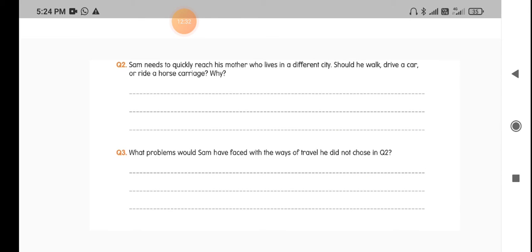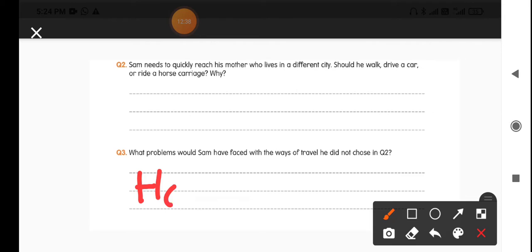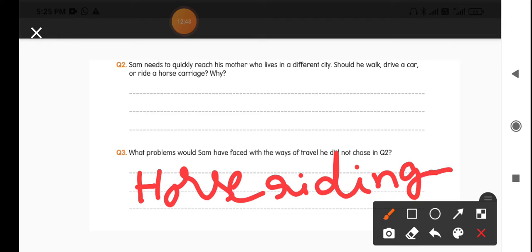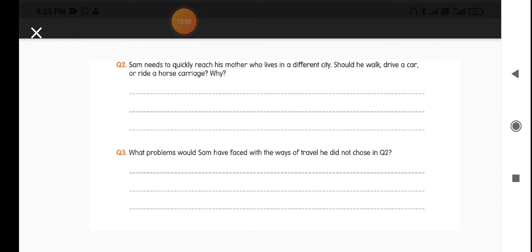And if he goes horse riding, the horse may get tired, and it takes a long time to reach his mother. He can reach the destination, but it takes a long time. So it is better to go by car, so that he can reach his mother very quickly.